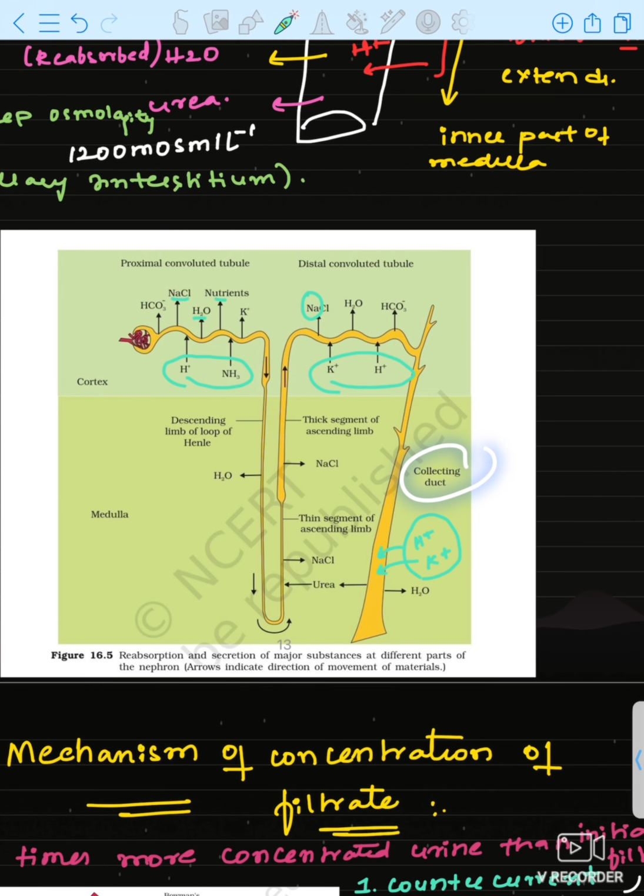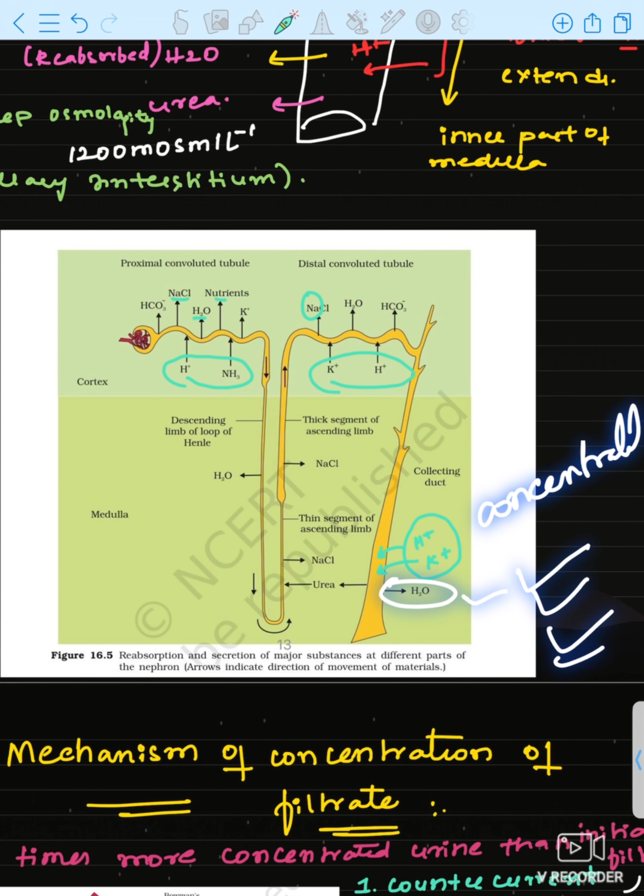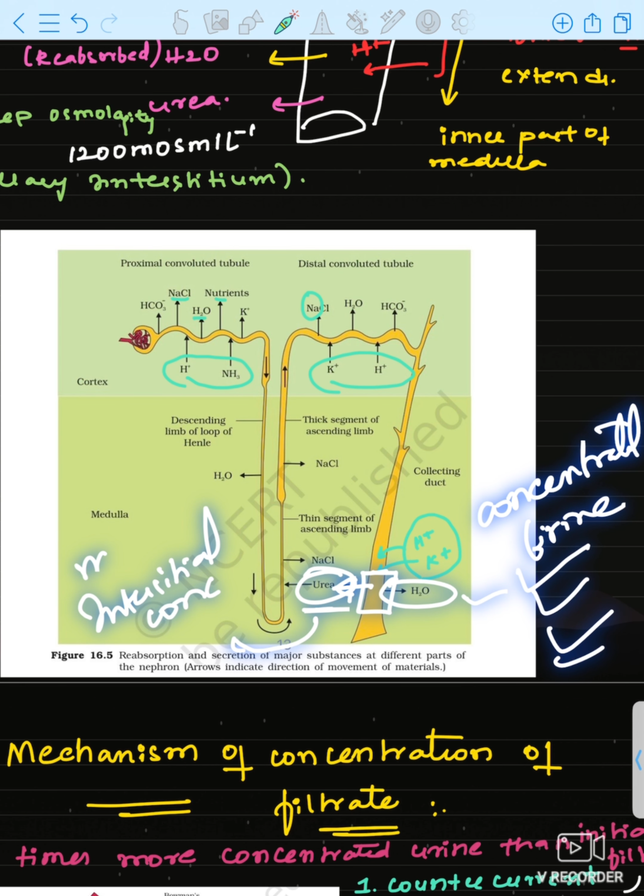Remember this. And next, in the collecting duct, I told you water will be reabsorbed in the highest amount for concentrated urine to be filtered out.